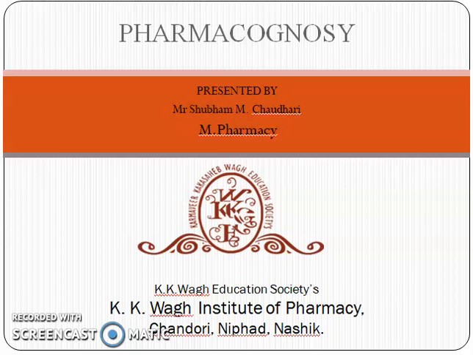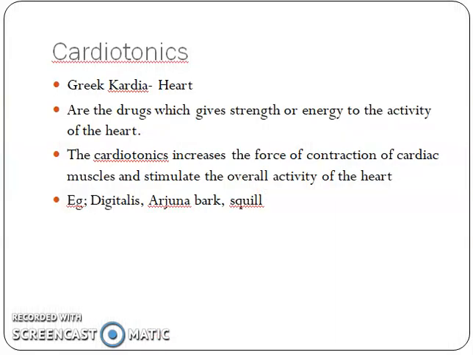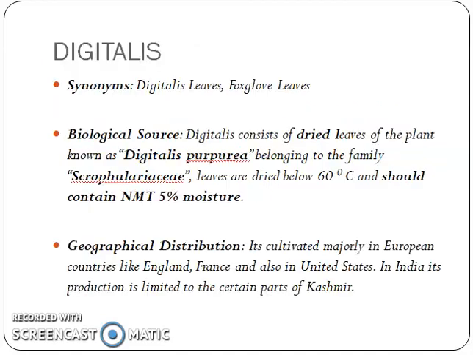Today we are going to study cardiotonics in pharmacognosy. In Greek, cardia means heart, and cardiotonics are the drugs which give strength and energy to the activity of the heart. The cardiotonics increase the force of contraction of cardiac muscles and stimulate the overall activity of the heart. For example, Digitalis, Arjuna bark and squills are examples of cardiotonics.